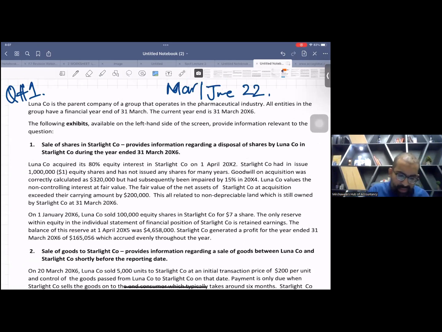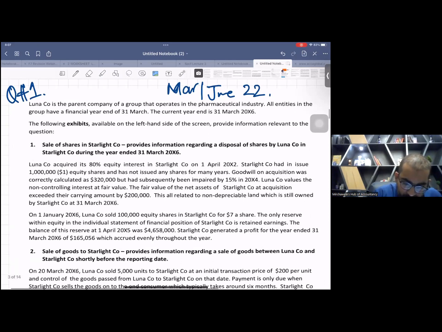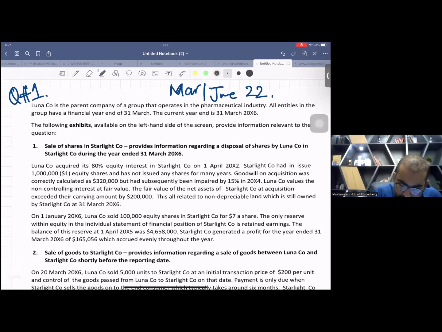Luna Company is the parent company of a group that operates in the pharmaceutical industry. All entities in the group have a financial year end of 31st March. The current year is 31st March X6. So don't forget the routine accounting period is 1st April to 31st March, and right now we are in the 1st April X5 to 31st March X6 accounting period.